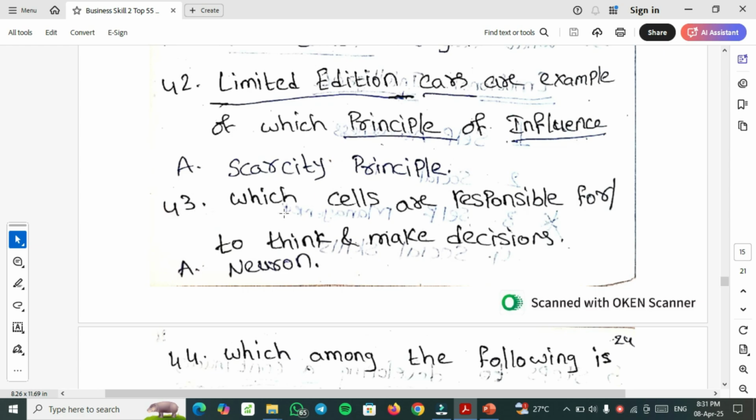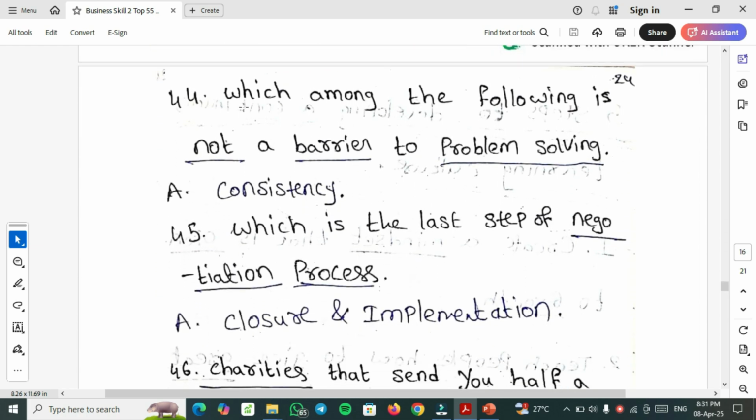Next important one: which cells are responsible for thinking and making decisions? So neuron cells are responsible for thinking and making decisions. 44th important question: which among the following is not a barrier to problem solving? So consistency is not a barrier to problem solving.